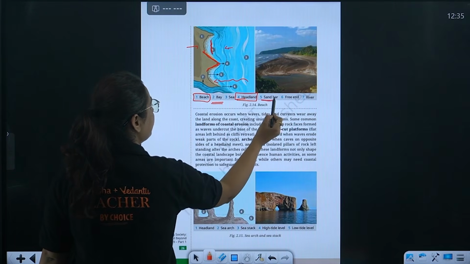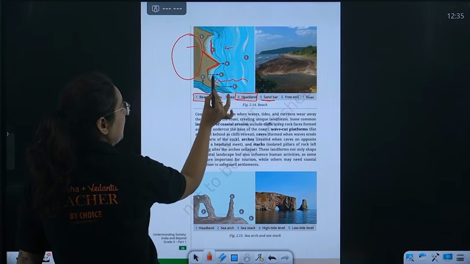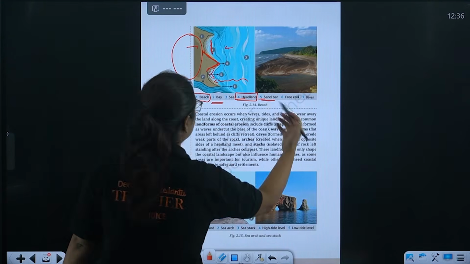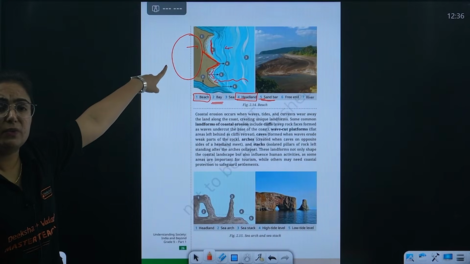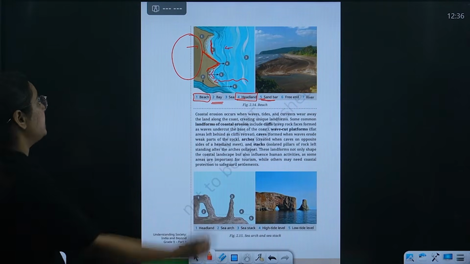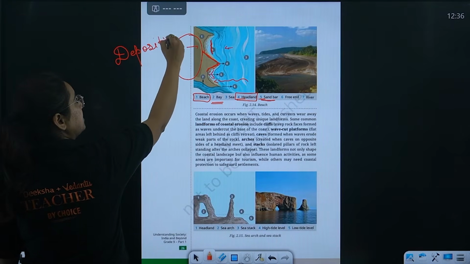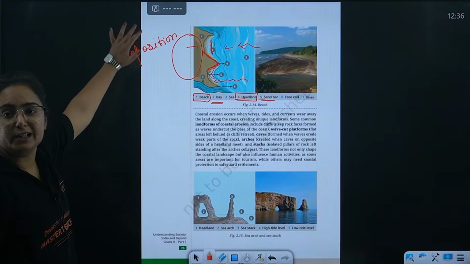Like this is particularly a beach, but whenever in the ocean a lot of sand is deposited at a distance, this is known as a sandbar. These are where depositional activities are there. Sand and pebbles come along with the oceanic current and get deposited.